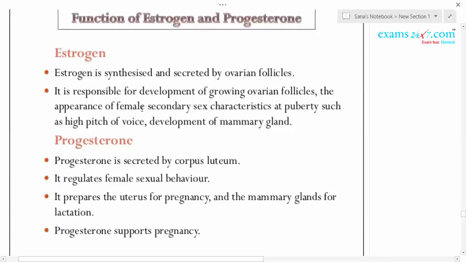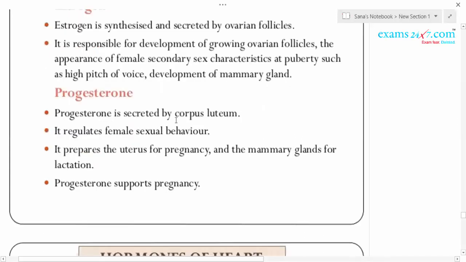Progesterone is another hormone which is secreted from the ovary. There is a gland called the corpus luteum. You should know what this corpus luteum is. The completely developed follicle called the Graafian follicle ruptures on the 14th day of the menstrual cycle during ovulation.